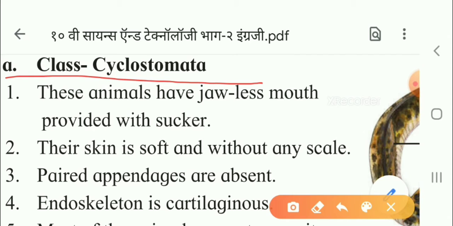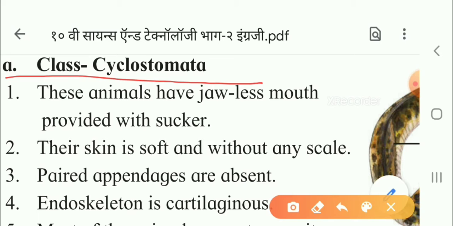What is their first characteristic? First characteristic is that these animals have a jawless mouth. That means jaws are absent. In place of that they are provided with a sucker. Sucker means they just suck the blood if they stick to the body of the host. Second, the skin is soft and without any scale. What are scales? Scales are the horny structures or bony plates which are present on the body skin. Like in the snake, everybody has mostly seen that snakes have scales.